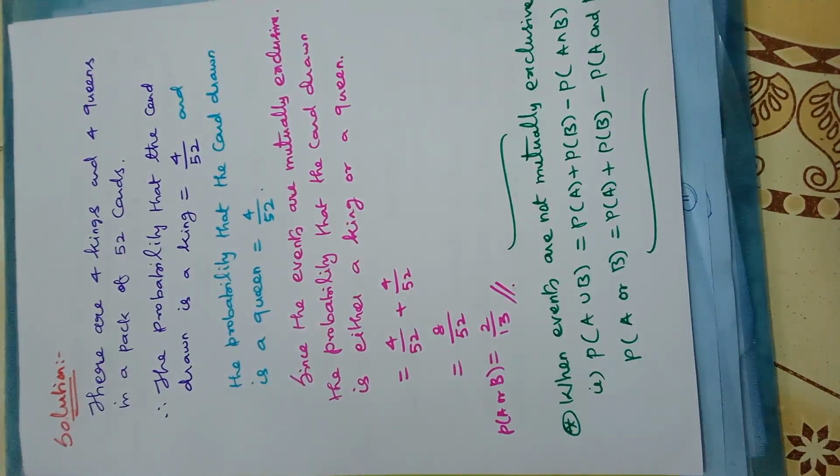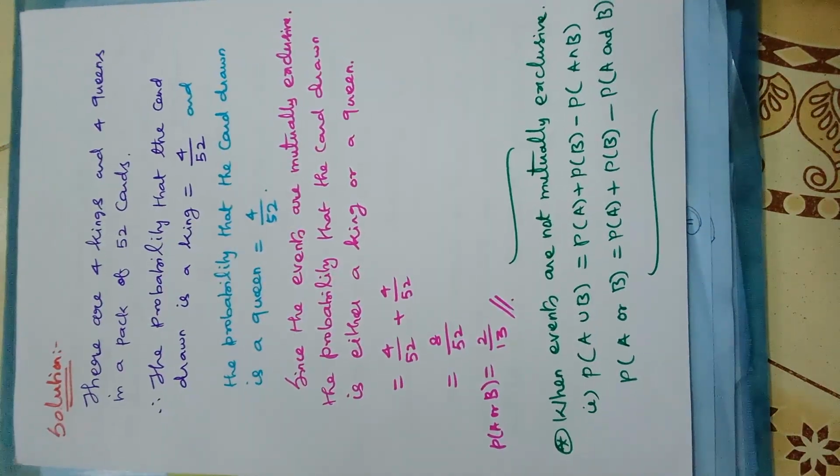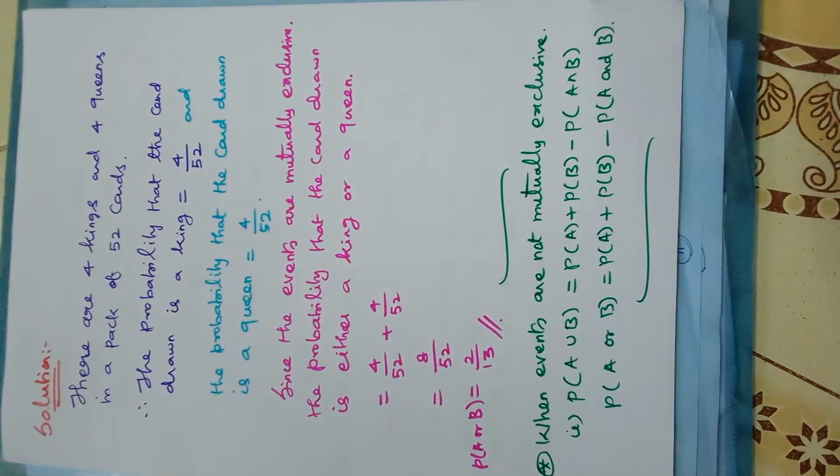One important note: when events are not mutually exclusive, P of A union B can be written as P of A plus P of B minus P of A intersection B. So please remember, very important formula. P of A union B is equal to P of A plus P of B minus P of A intersection B. Or P of A or B is equal to P of A plus P of B minus P of A and B.